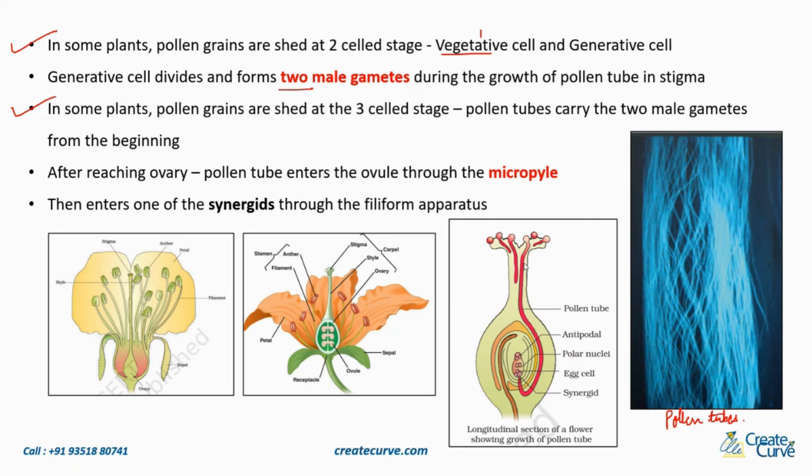Now I want you to see the first diagram over here. Here you have the stigma, then the style, this long tube, and finally at the end you have the ovary. This is just to jog your memory. Within the ovary, can you see the ovule over here?